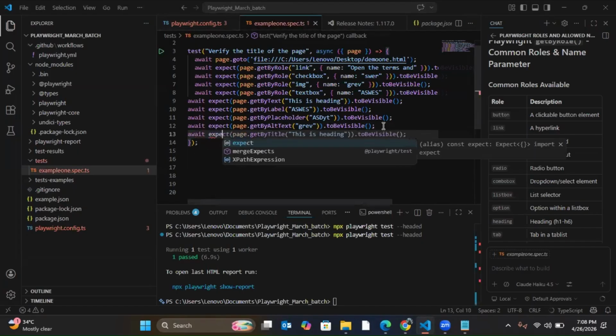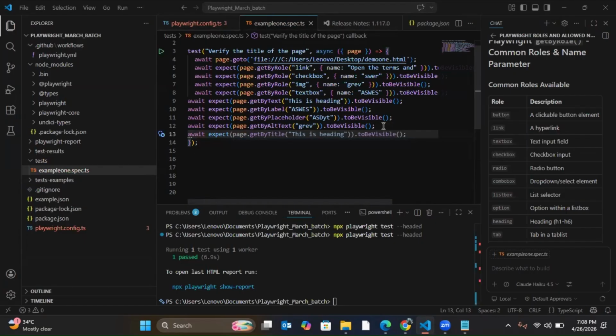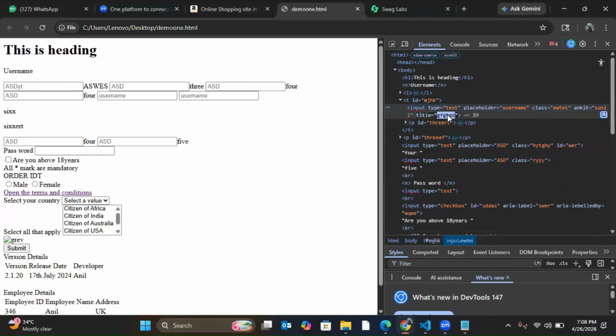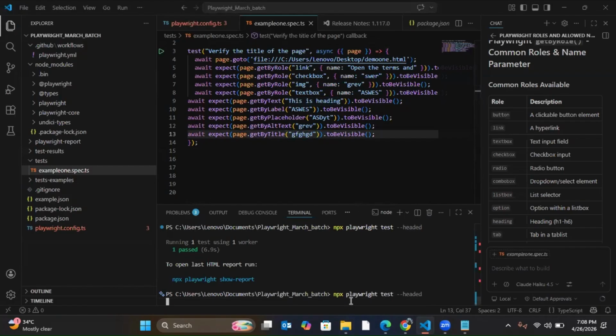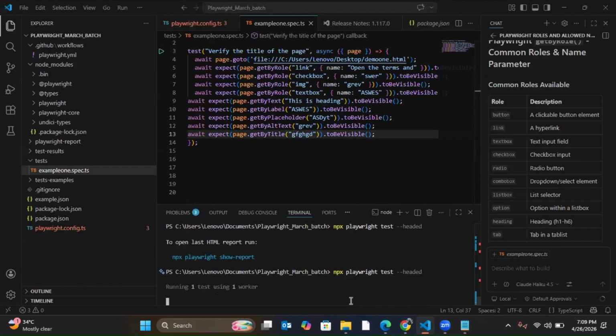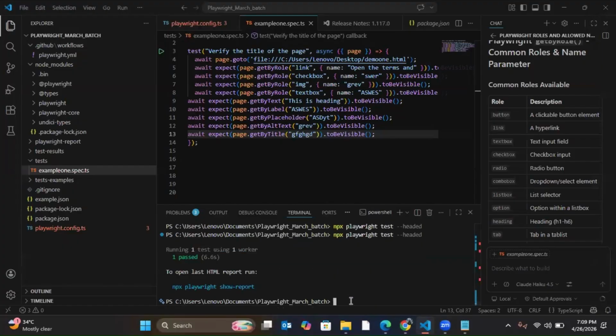Await expect page getByTitle, and I can use the value here. Now run it. Let's see if it's passing or not. It passed. That means it is working.